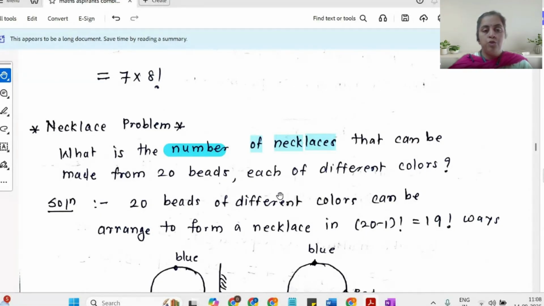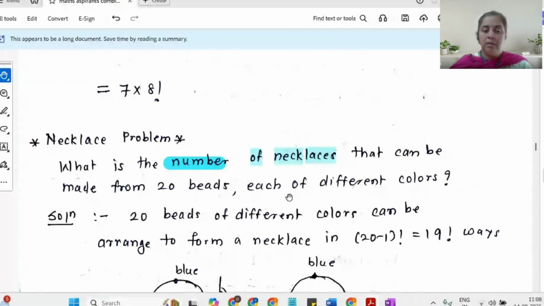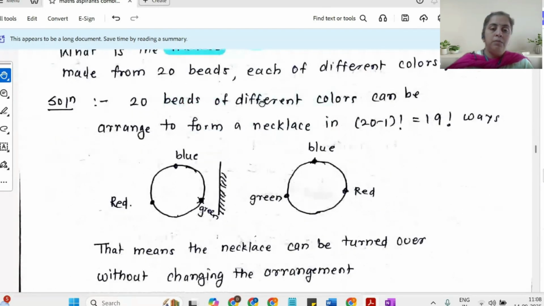So there are 20 beads, and you are arranging 20 beads around the circle. So the total number of arrangements will be 20 minus 1, that is 19 factorial. Okay, so that is the number of arrangements of the beads. It is not the number of necklaces, because here I have taken one small example.